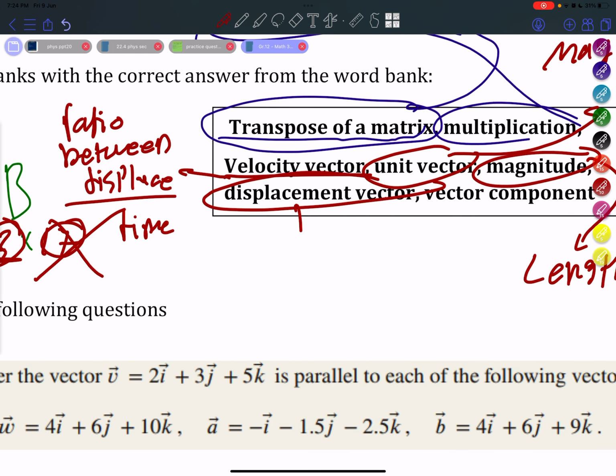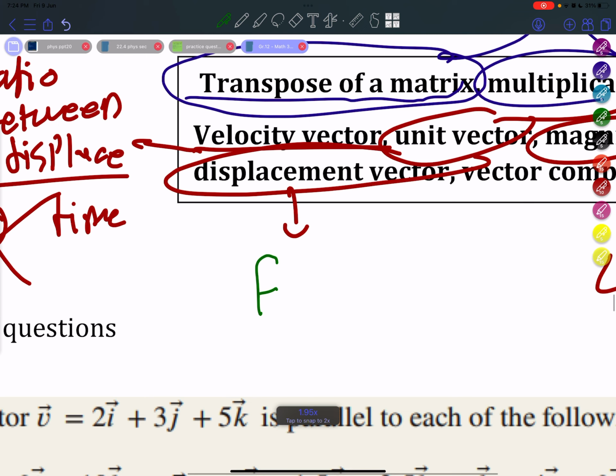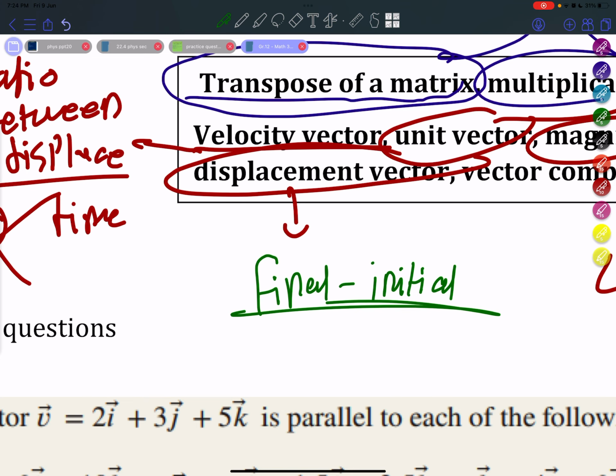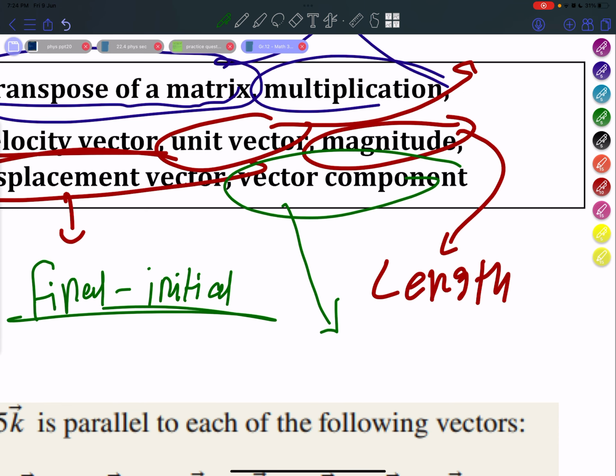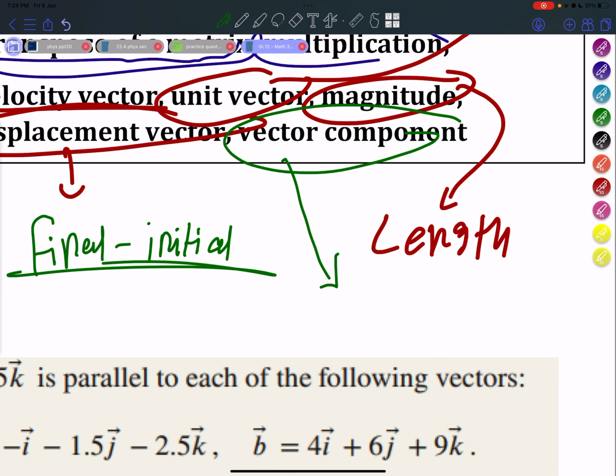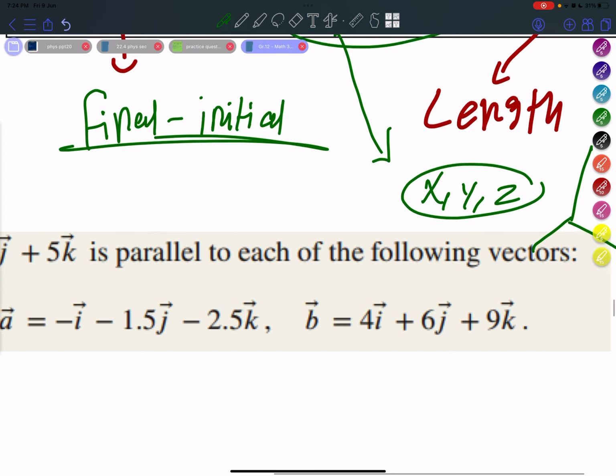Displacement vector. From the name, you can tell that displacement is basically the difference in distance, which is final minus initial. So the shortest distance between the final point and the initial point. Finally, the vector components are basically the axes. You've got the x-axis, the y-axis, and the z-axis, like that.